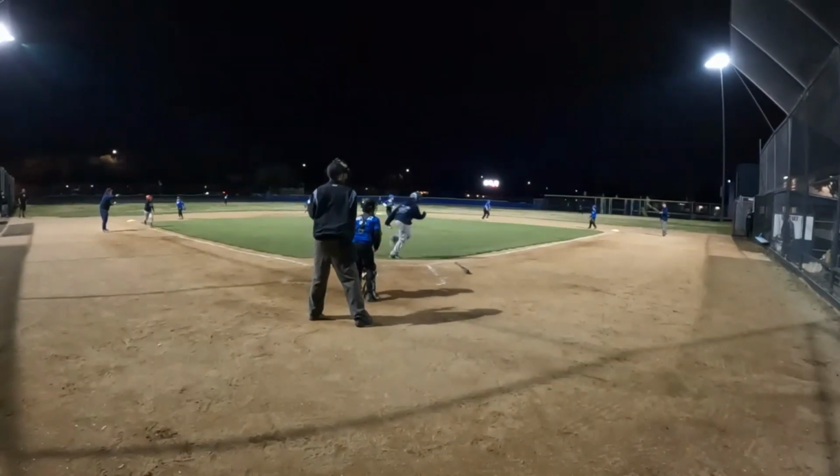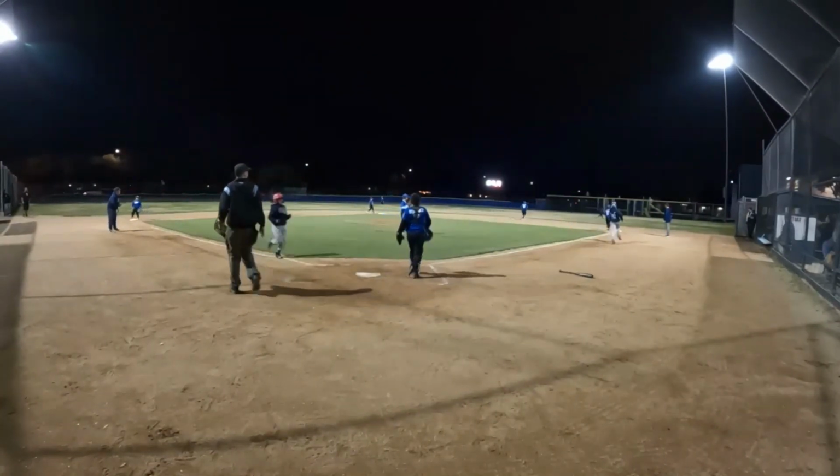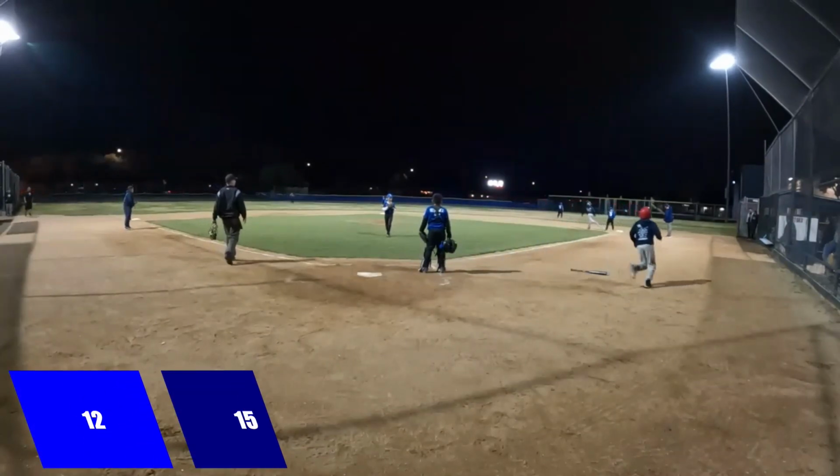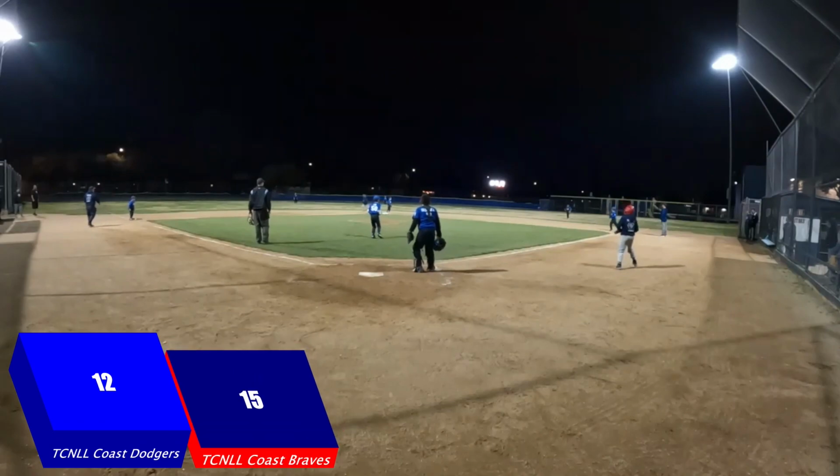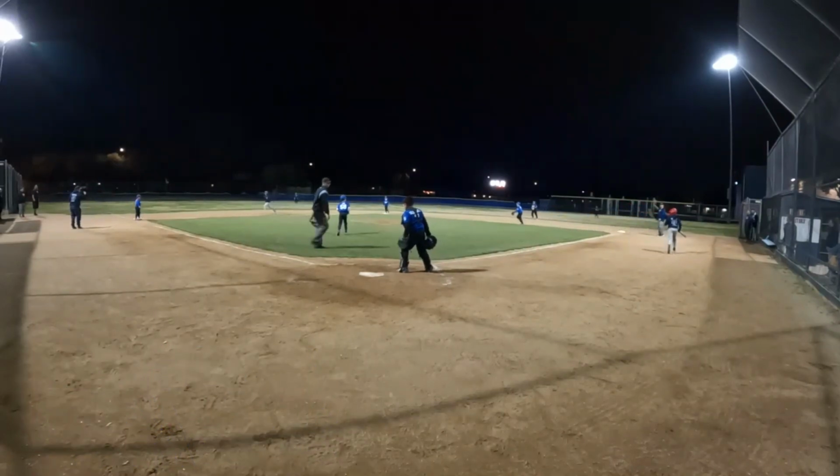So next pitch to Nico is lined into right field, and that gets by the right fielder. So Nico's going to go all the way to third. Braves lead it now, also 15-12.